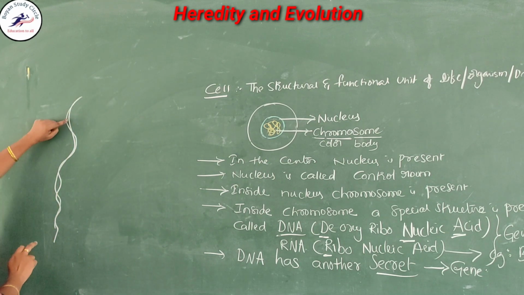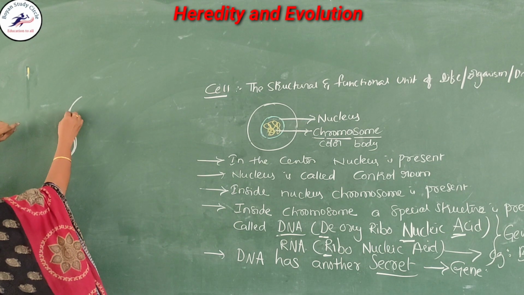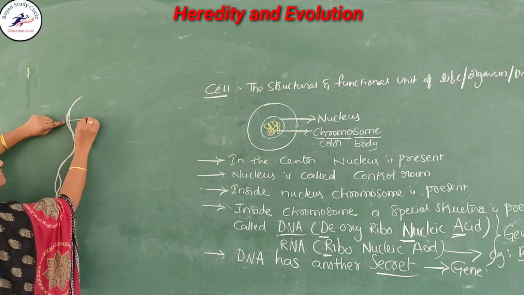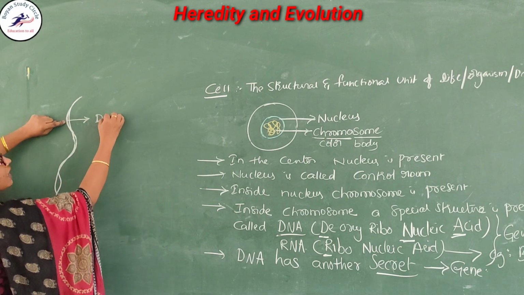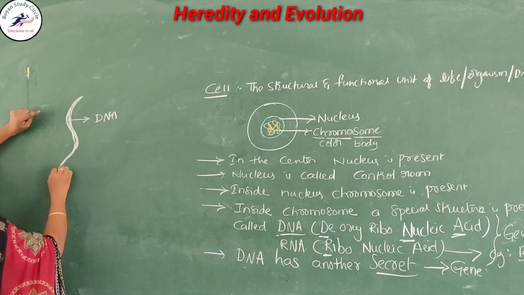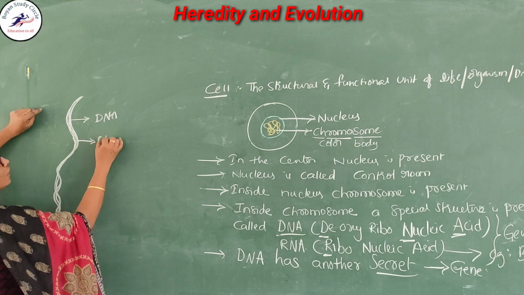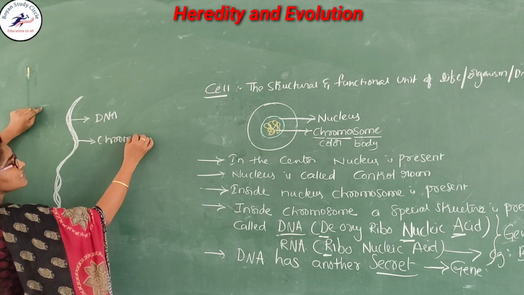If you observe clearly, I have drawn this as a pair. It contains different threads, and these different threads are nothing but the DNA. This total helical structure is called the chromosome.